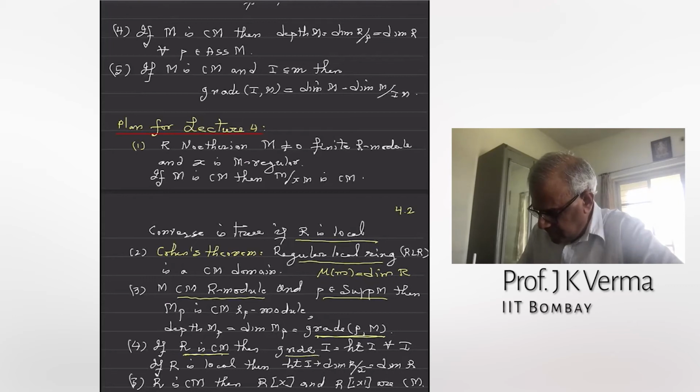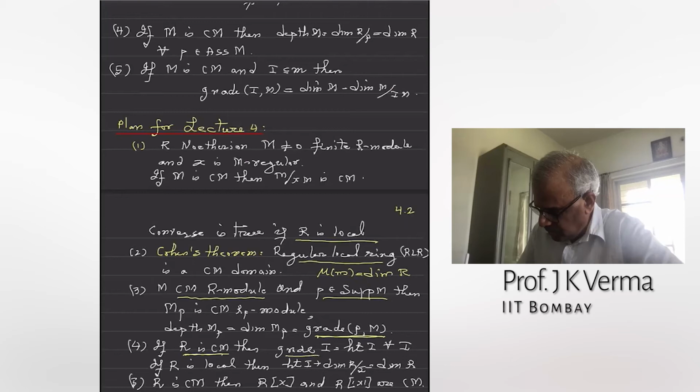Grade of I is less than or equal to height of I in general if the ring is not Cohen-Macaulay, but in Cohen-Macaulay rings, the maximum grade is achieved, which is the height of the ideal. And the height of the ideal plus dimension of R mod I is dimension of R.